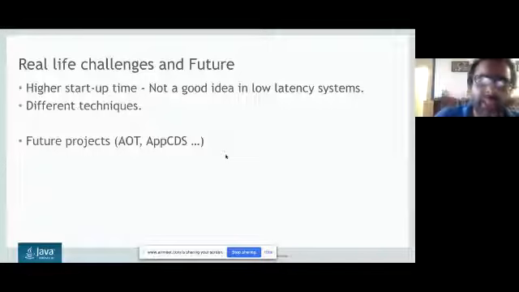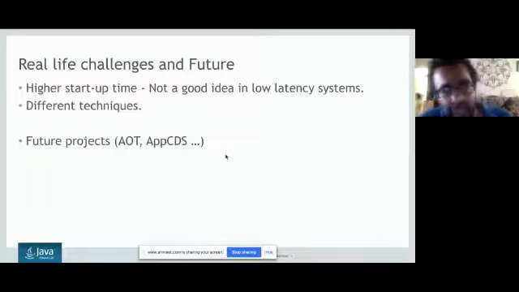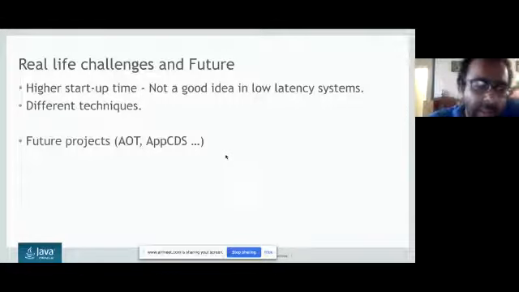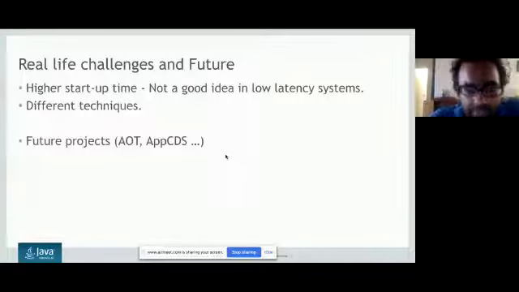So we need different kinds of techniques. People use different hacks, but we have come up with things like the ahead-of-time compiler, AOT, and AppCDS, which make the startup time very fast. What is AOT and what is AppCDS? Maybe we will discuss that some other time. But these are ways that we can optimize the startup.